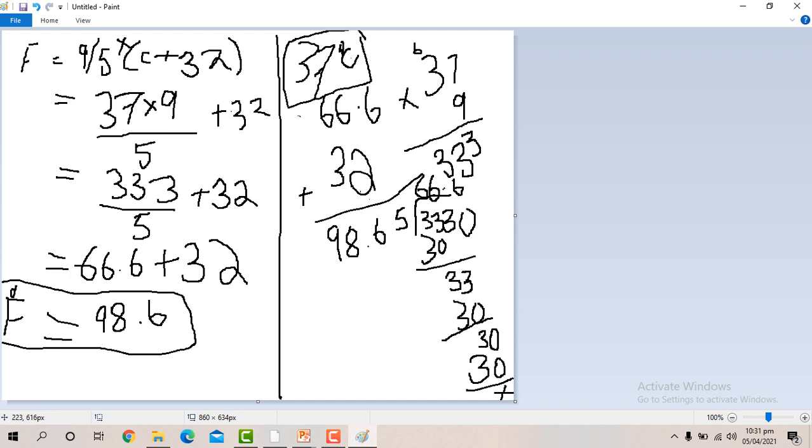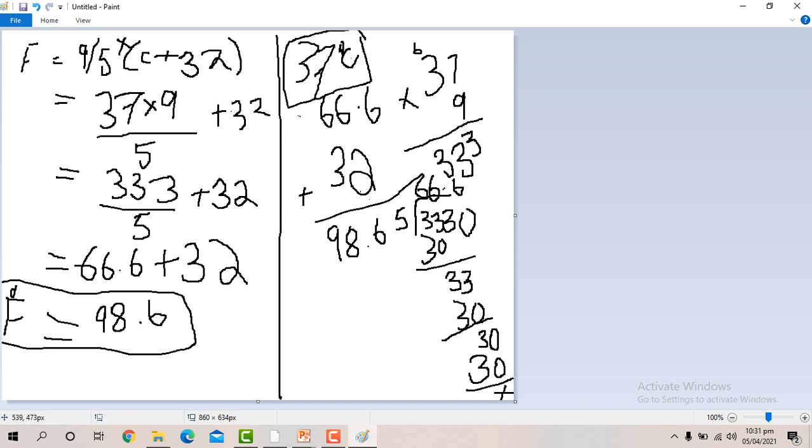Now this is a normal temperature. If you are going to check the temperature or fever of a patient in a hospital, whether you are working in a BHU, RHC, or a big healthcare facility, you have to memorize that 37 degrees centigrade is equal to 98.6 Fahrenheit, as we have solved it here.